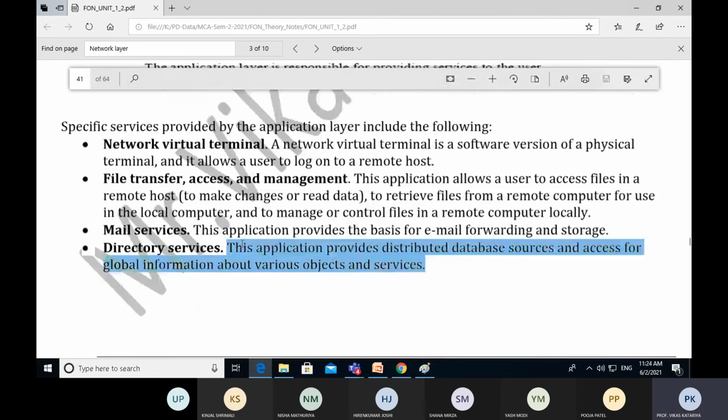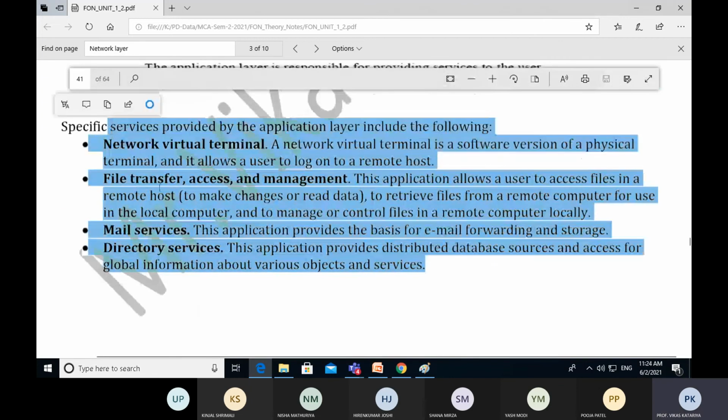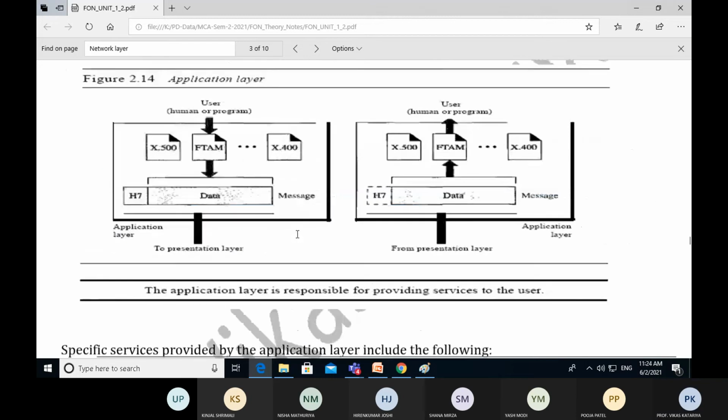So this is all about the application layer protocol. The application layer takes data directly from the user or any program. Then it will add some header and trailer section and transfer it to the presentation layer. In this way, our data is transmitted from one user to another.